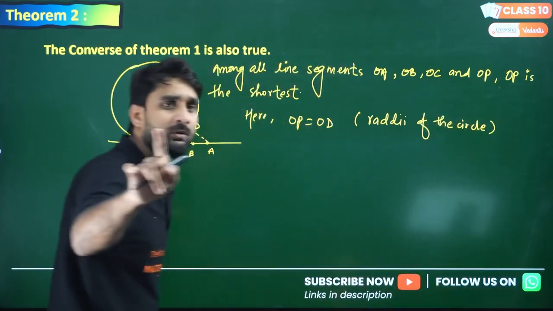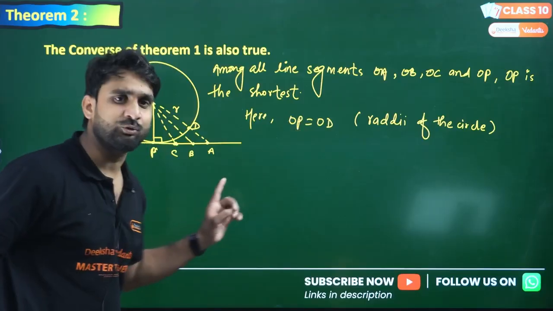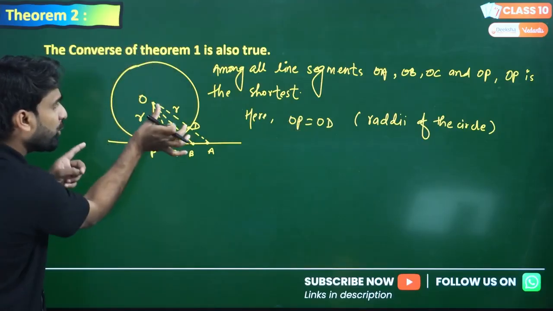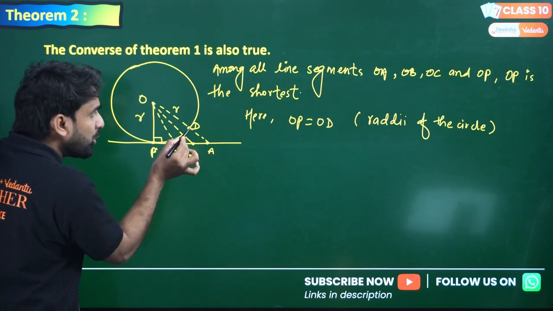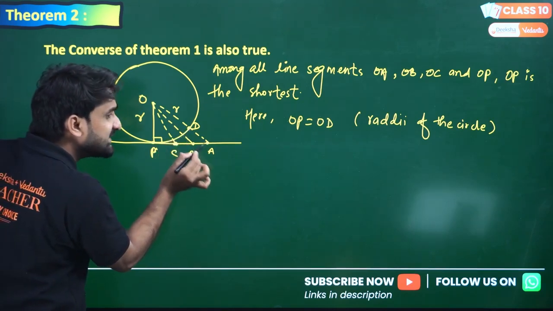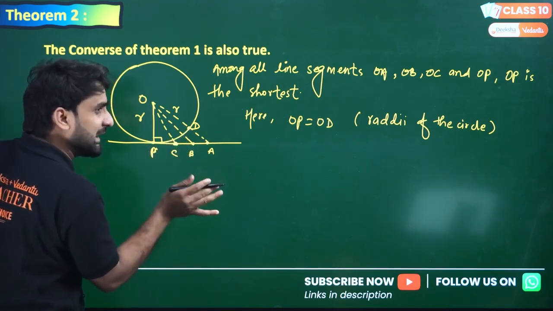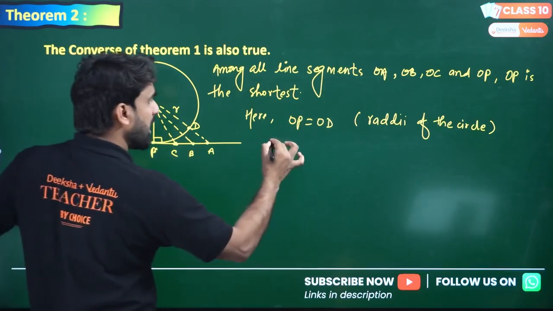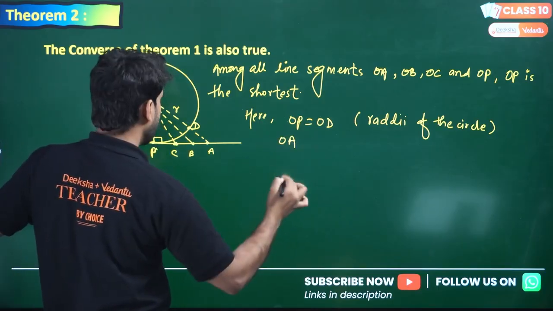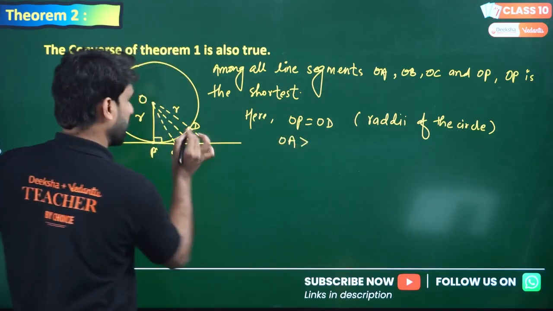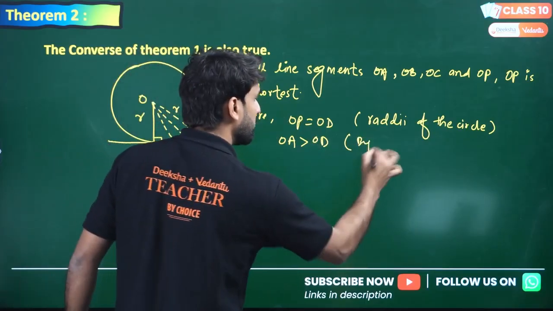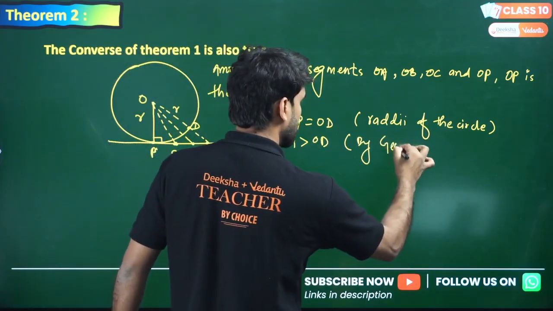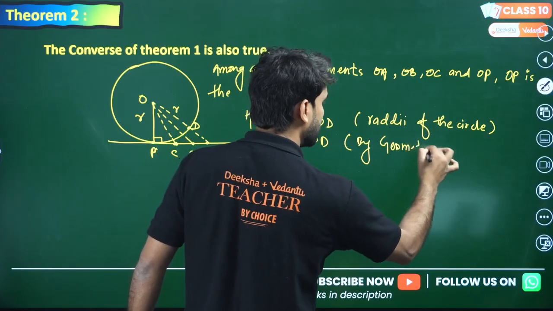Say yes or no. Both OP and OD are radii. Is it clear? Now, D is on the circle, A is outside the circle. So geometrically, OA will be greater. OA is greater than OD, by geometry.